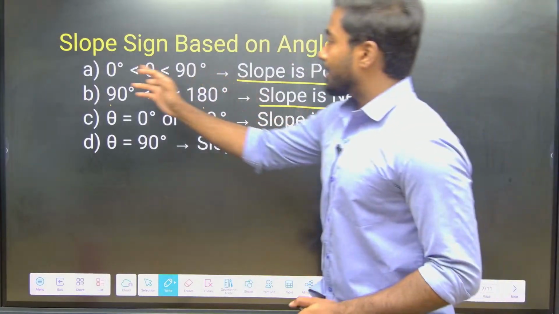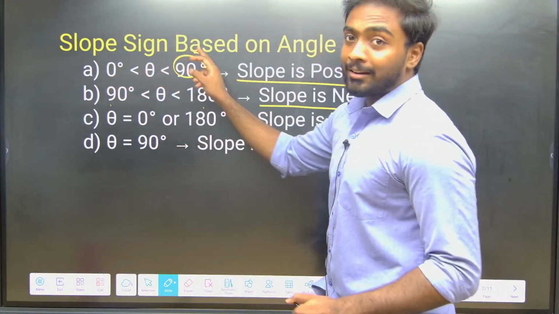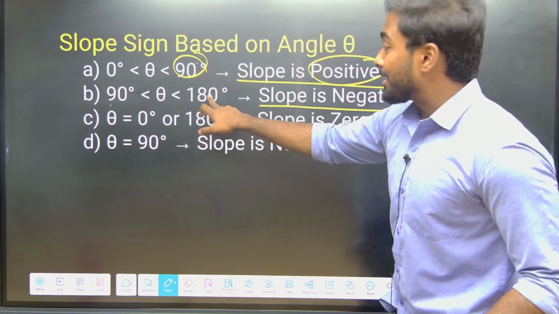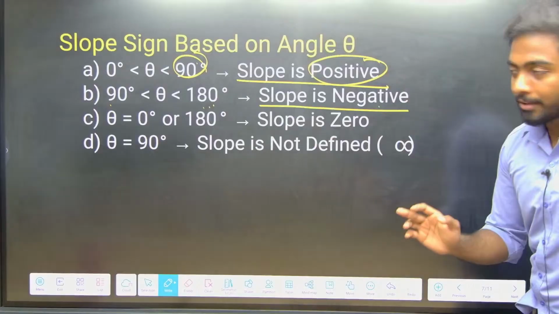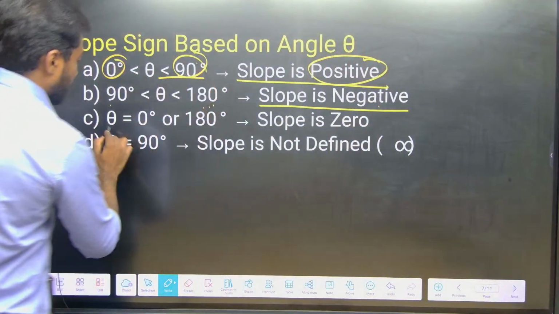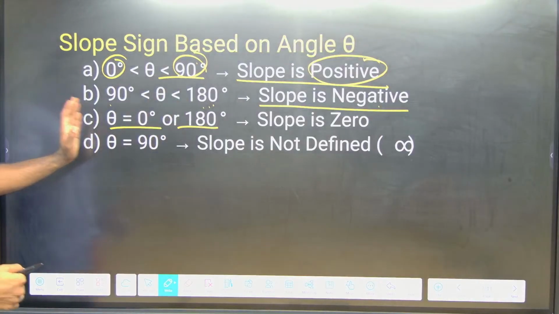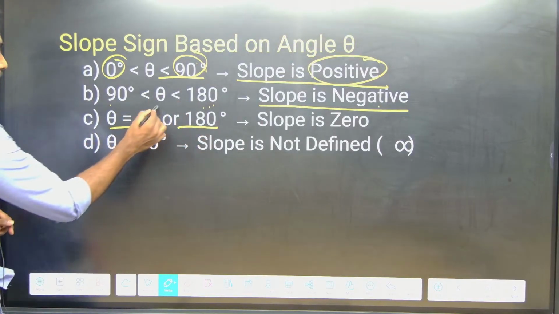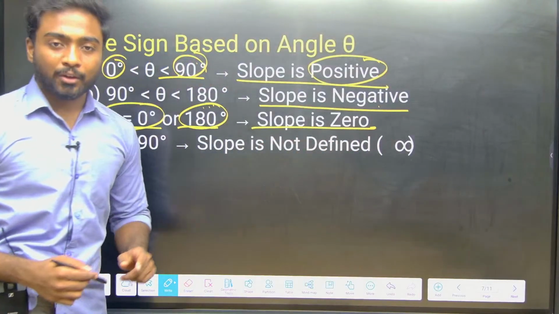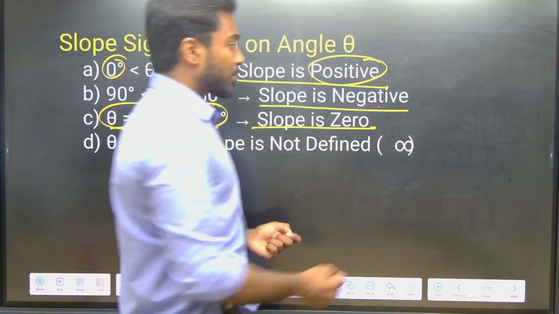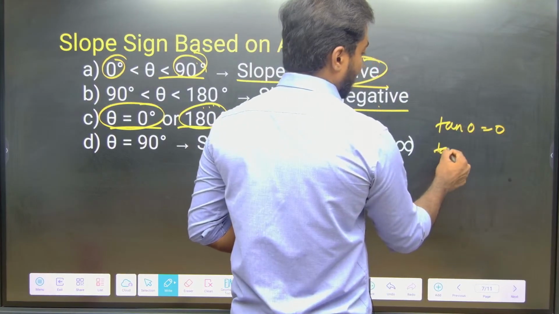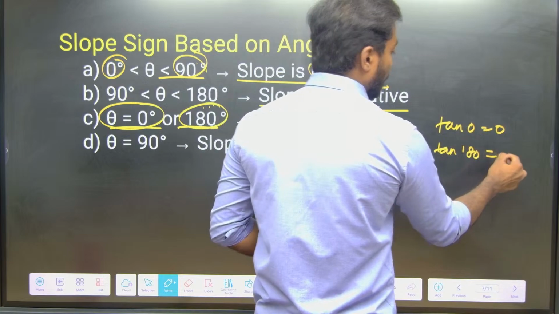Less than 90, slope is positive; more than 90 and less than 180, slope is negative. When we talk about exactly 0 and 180, slope is 0. Why? tan 0 is 0, tan 180 is 0.